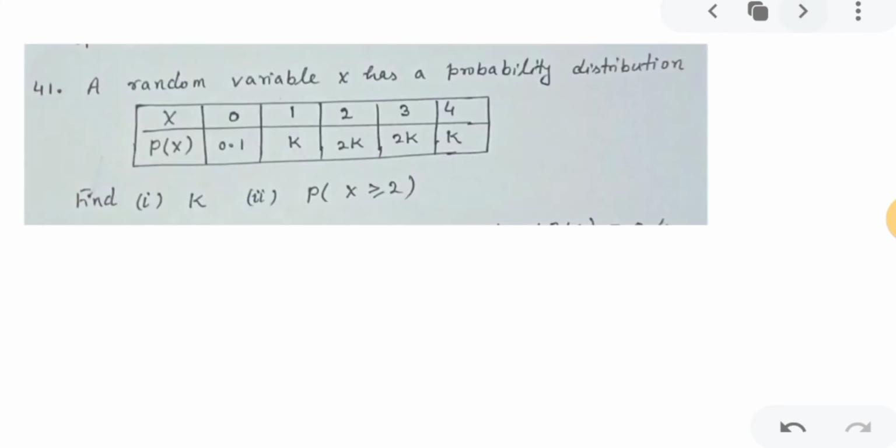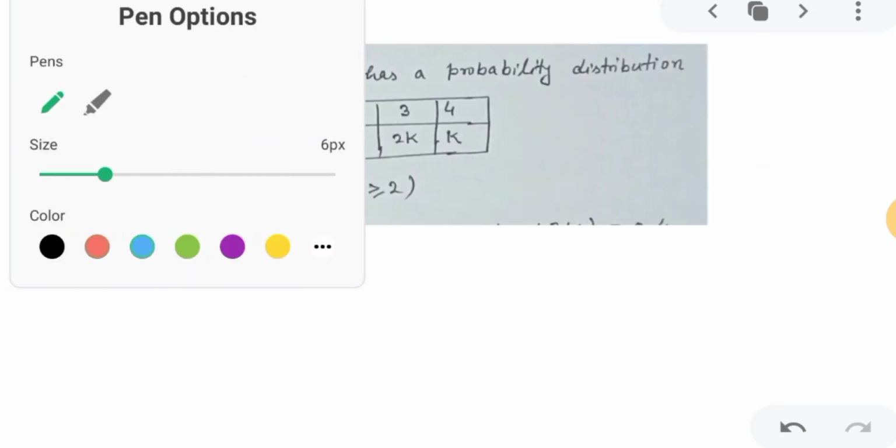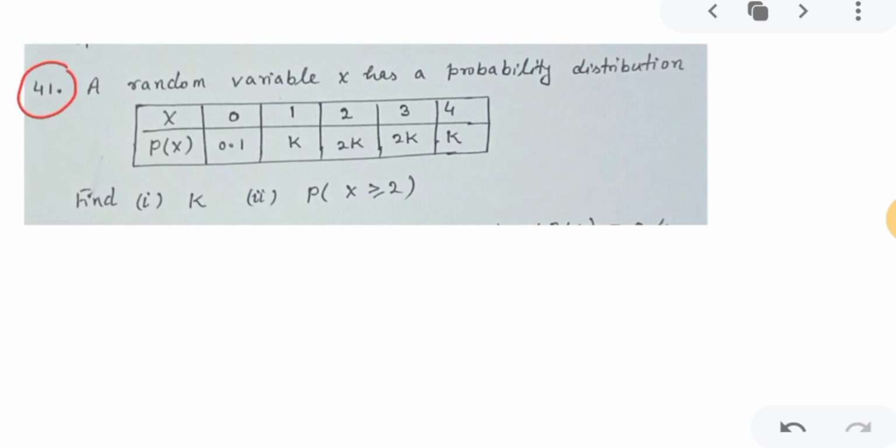Now we'll come to the next question, that is question number 41. A random variable X has a probability distribution. In this question, the probability distribution is given, and we have to find the value of k and the value of P when X is greater than or equal to 2.